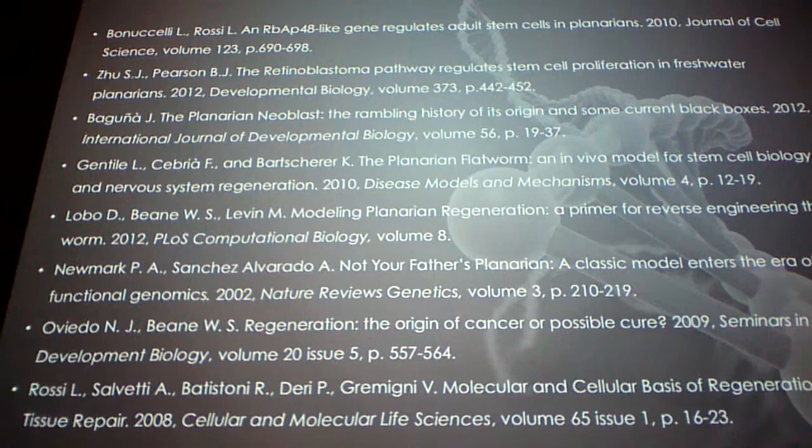Going back, you said RB is a tumor suppressor in vertebrates, and that it's an oncogene in planarians. Has it been demonstrated that it actually functions as an oncogene, or is it just because it has the opposite effect on E2F? It's more because of the opposite effect on E2F. What they did is they knocked out RB, and they saw decreased mitosis markers. I think. No, it was the opposite. How would you demonstrate something as an oncogene?